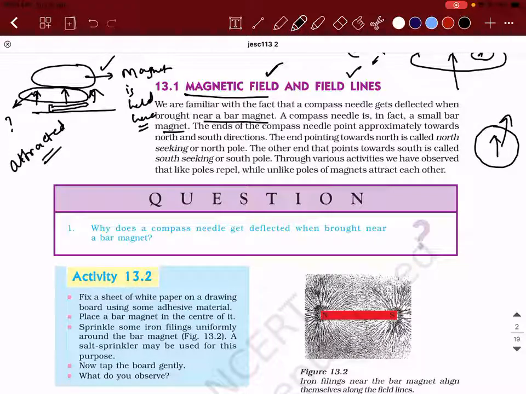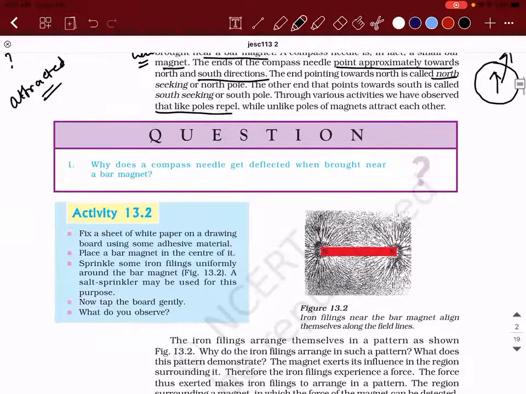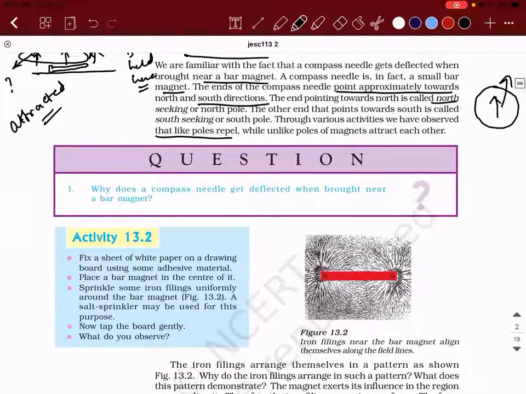The ends of the compass needle point approximately towards the north and south directions. The end pointing towards the north is what we call the north seeking or north pole, and the end pointing to the south is generally called the south seeking or south pole. Through various activities, we have observed that like poles will repel while unlike poles tend to attract each other. This is what we need to know. So this is the basic theory of how a compass responds to a magnetic field.